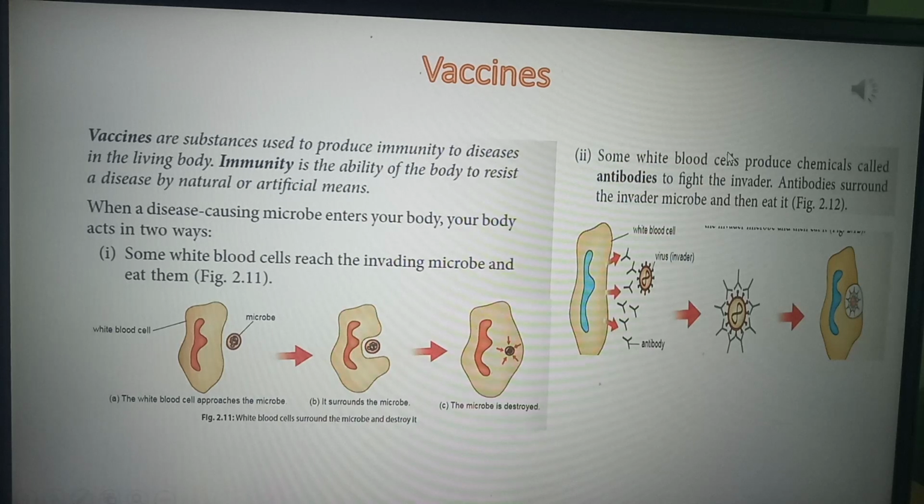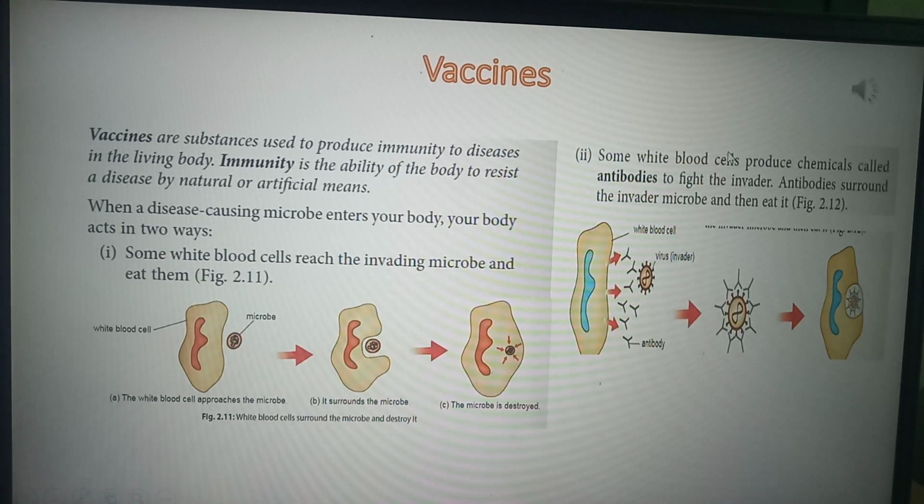Moving ahead, now we will be talking about vaccines. I hope you all have heard about this name, vaccines. What are vaccines? I will be explaining you the definition. First, let me tell you that when you were a child, you must have been given injections or oral vaccines. Why?